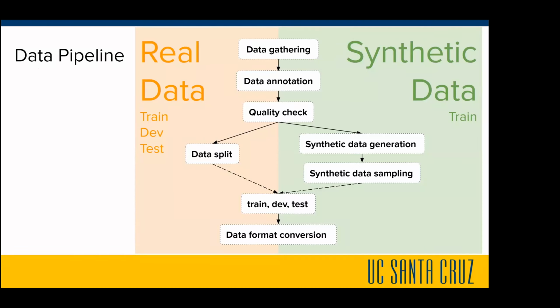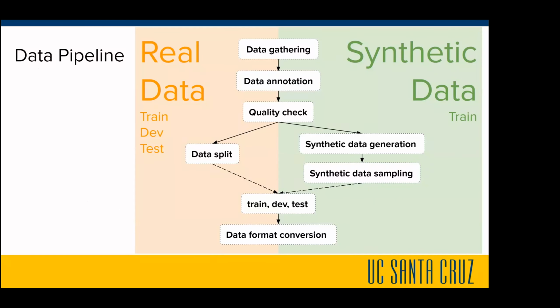Next slide, please. So here's our data pipeline. We first gather our data, like I mentioned before, between our system and Amazon Alexa users. And then we do data annotation for coreference resolution. And then we do a quality check. On the real data side, we would then split our data into ten folds. On the synthetic data side, we would do synthetic data generation, and then synthetic data sampling.